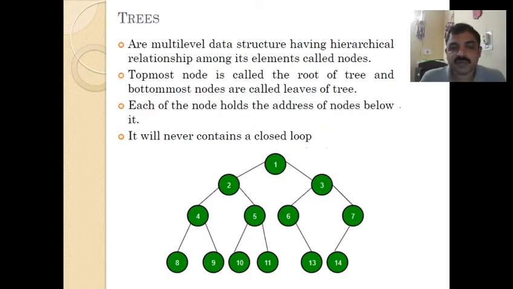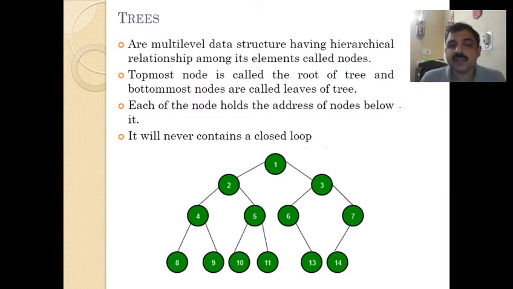Similarly, there are other different data structures like trees. A tree is a multi-level data structure having a hierarchical relationship among its elements called nodes. The topmost node is called the root of the tree, and the bottommost nodes are called leaves of the tree. Each node holds the address of the nodes below it.